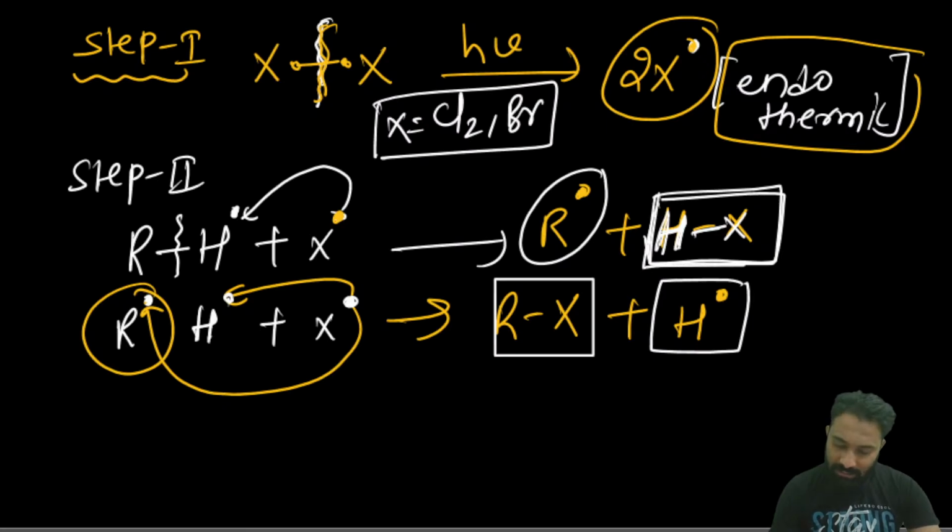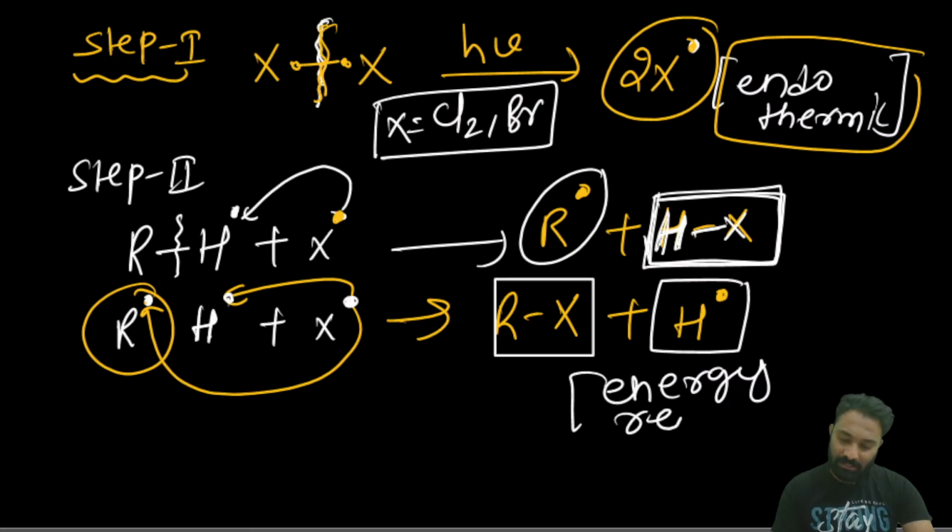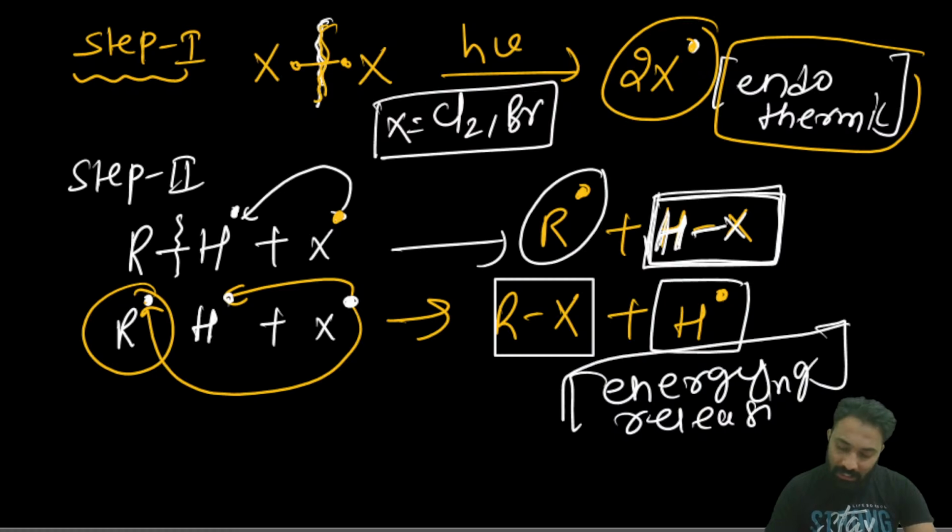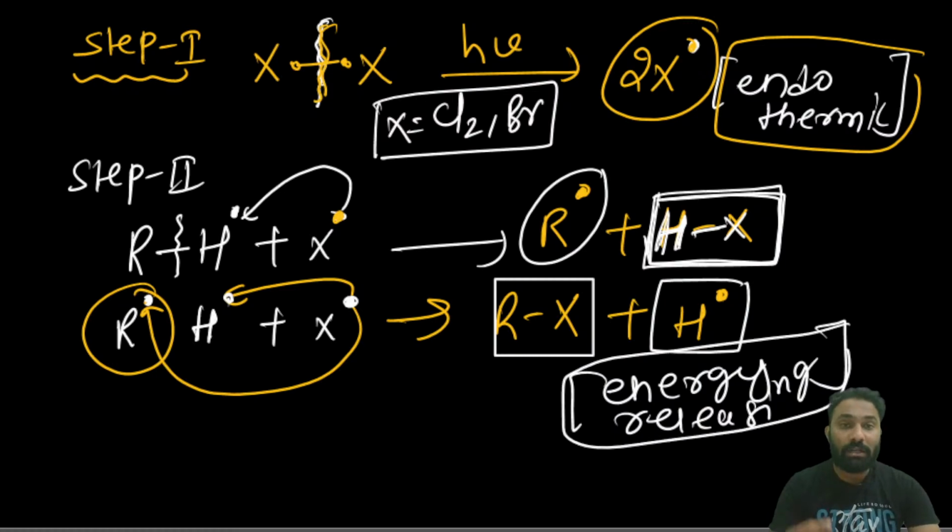Here whatever HX is forming is stable. Energy released means in step 2 energy is being released. Due to the energy released by the bond of HCl or HBr, if you have taken Cl it will form HCl, and if you take Br it will form HBr. Due to that energy only the reaction will proceed.